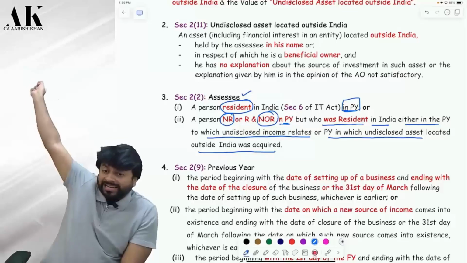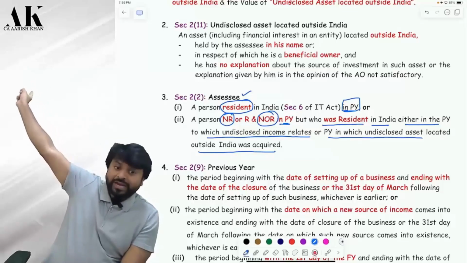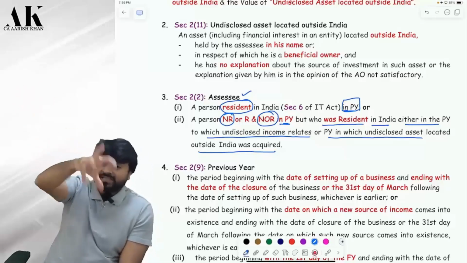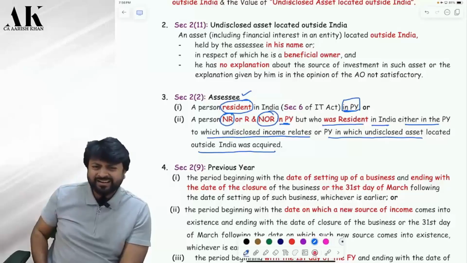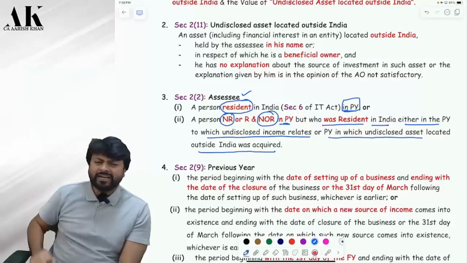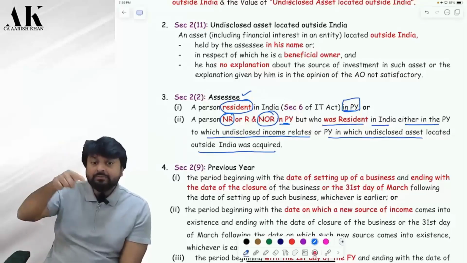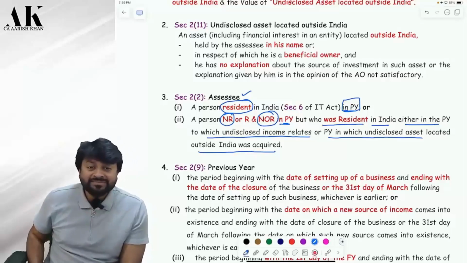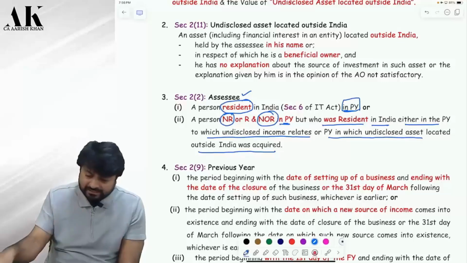But when you acquired that income, that asset, the undisclosed income, say the officer has caught you that you have an undisclosed income of 2016-17, and you have admitted that yes, in 16-17 I have an undisclosed income outside India. At that time you were resident. Today you are non-resident, still you are an assessee.